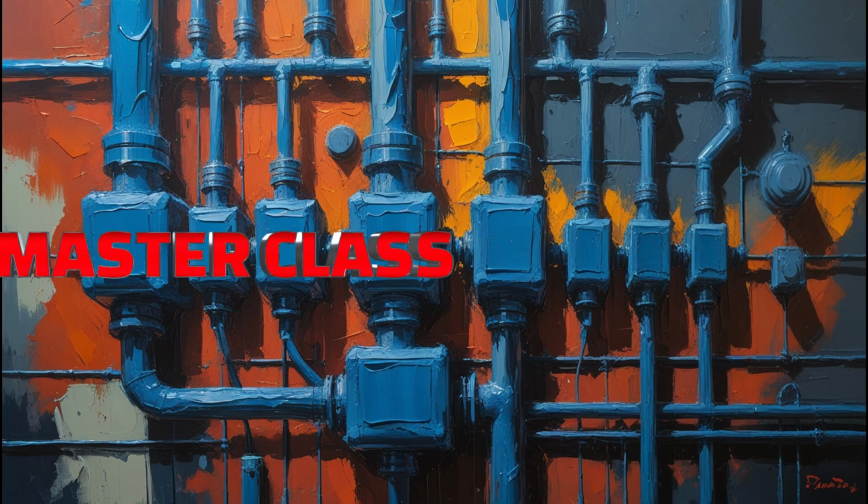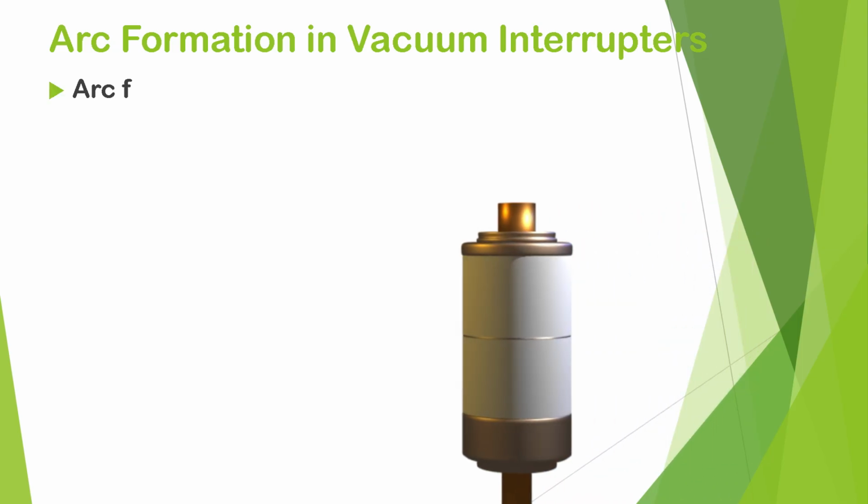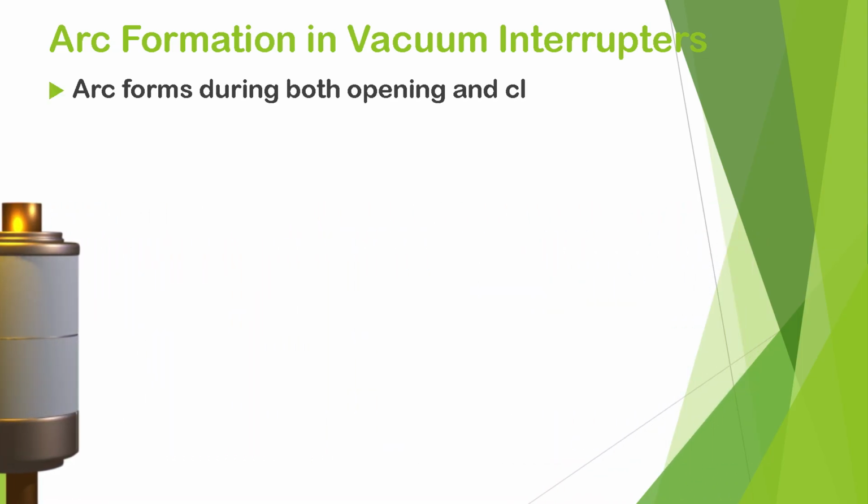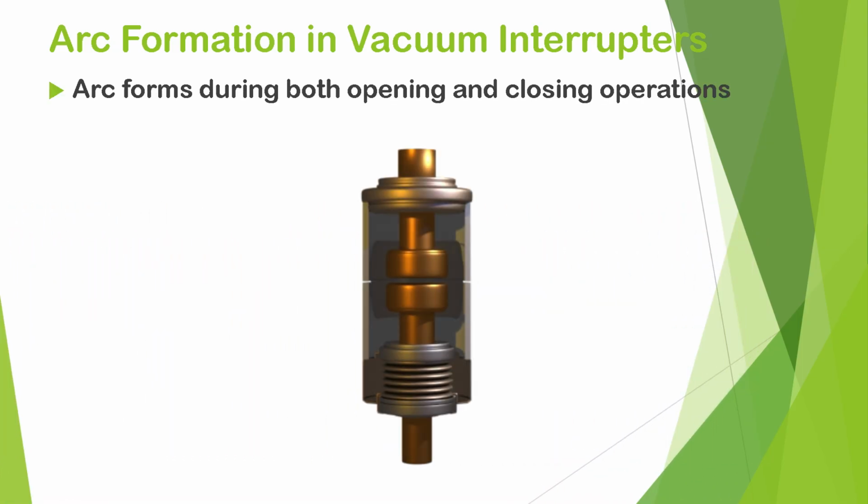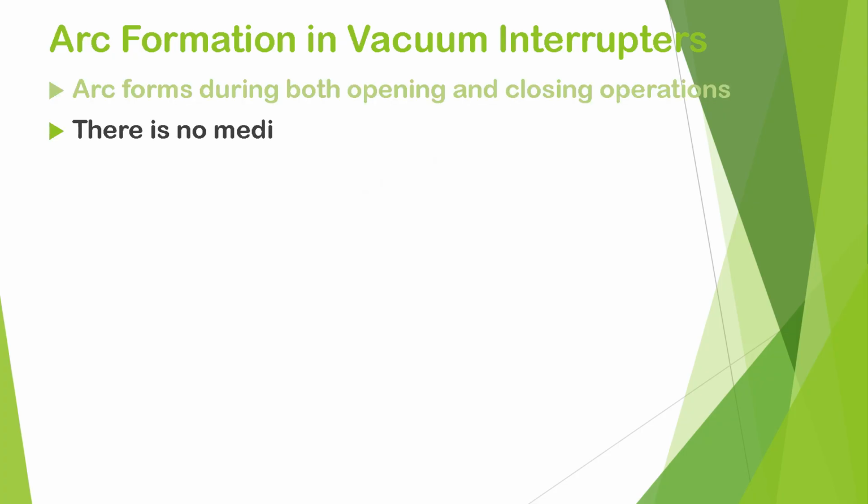In vacuum interrupters, arc forms during both opening and closing operations, which means opening of contacts and closing of contacts. You can think that in a vacuum, there is no medium present, so there is no question of arcing in the vacuum during contact opening or contact closing operations.